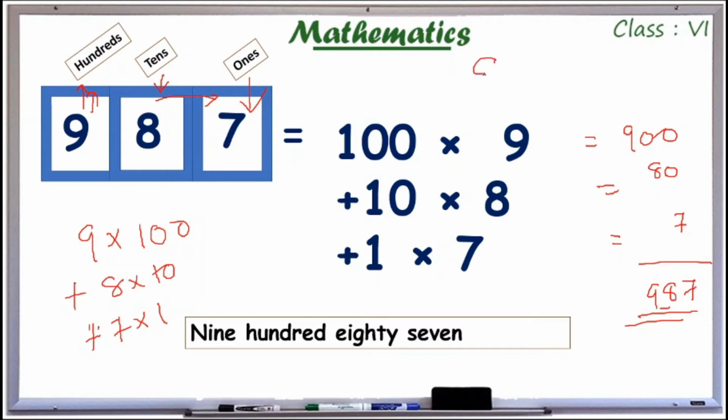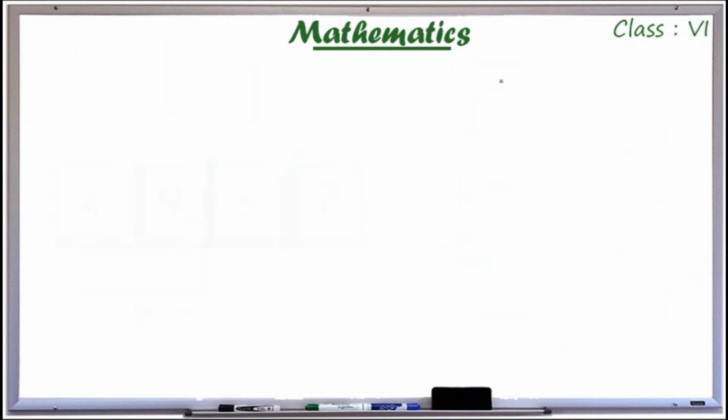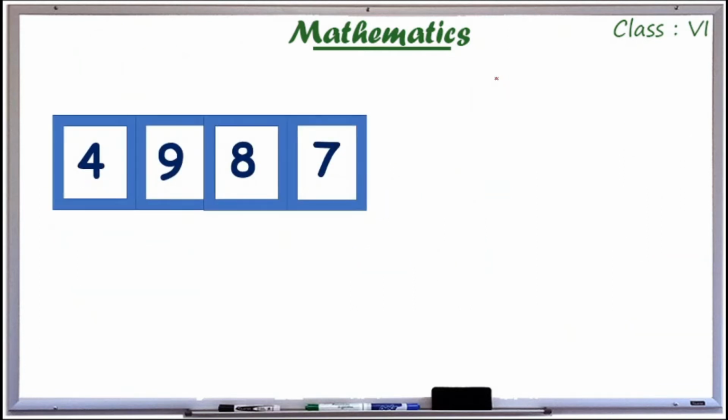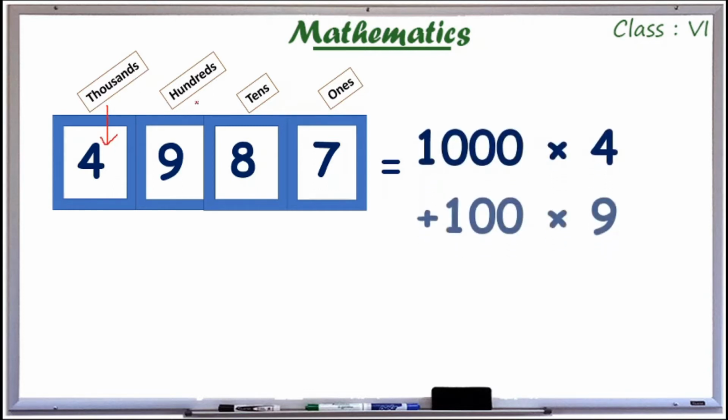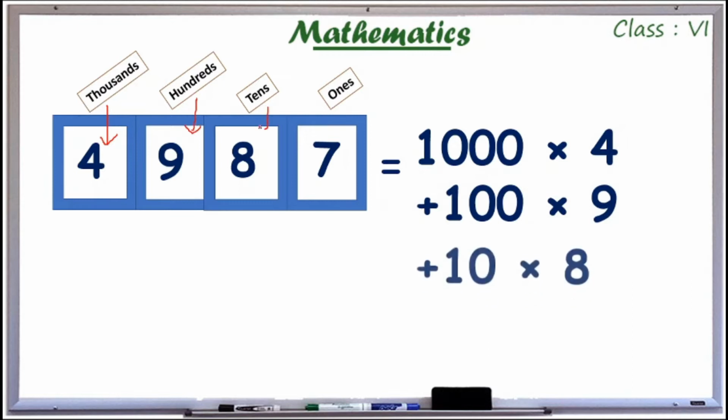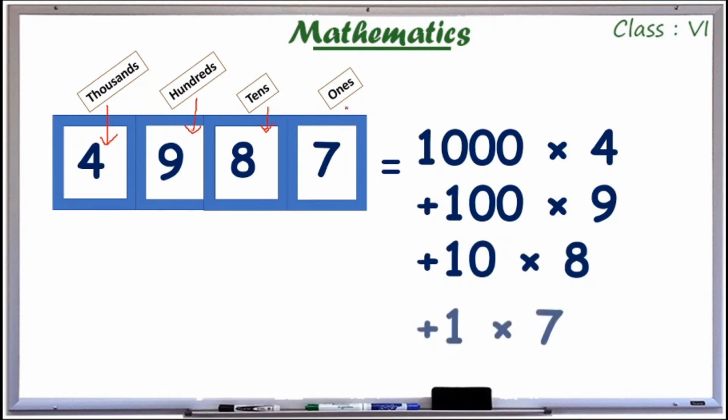So what is this number? 828. So what is this number? So I have place values here, and for 1000 there is 4, and for 100 I have 9, and for 10 I have 8, and for ones place I have 7.